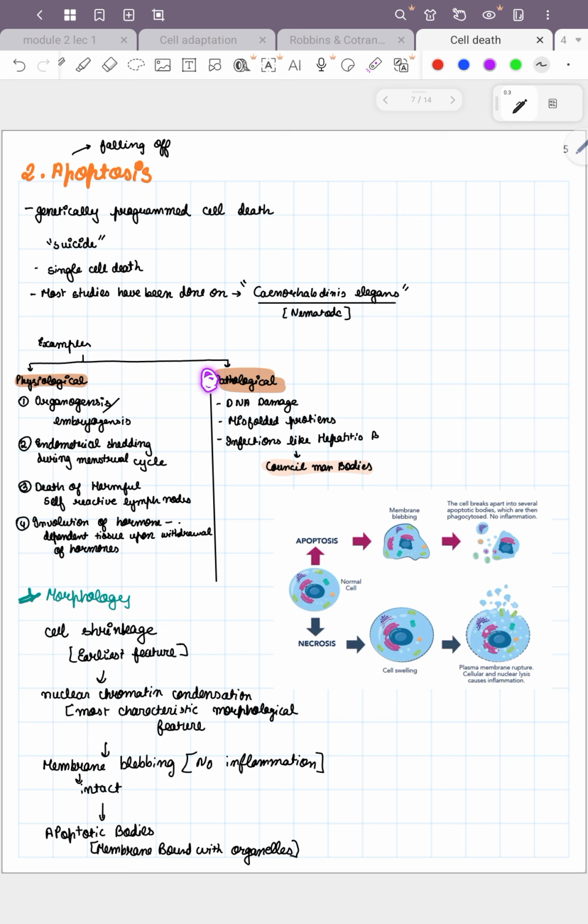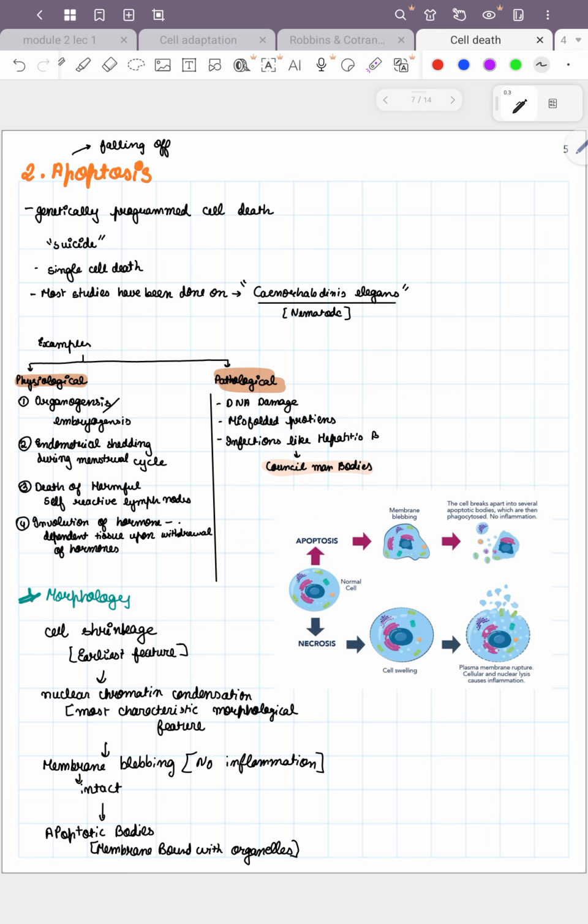Pathological causes: do remember this. There was a question I got wrong, due to which I remember this till now. Misfolded proteins are an example of apoptosis. So apoptosis can happen by three pathological reasons: DNA damage, misfolded proteins, and infections like hepatitis B. Apoptosis releases Councilman bodies.